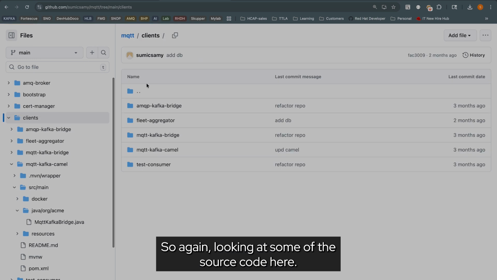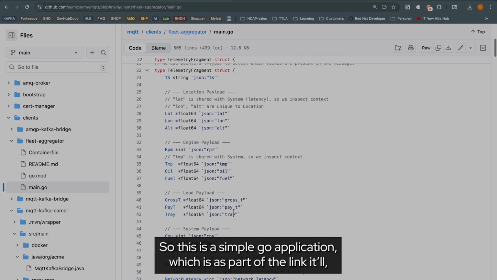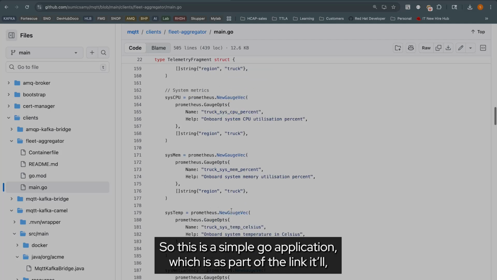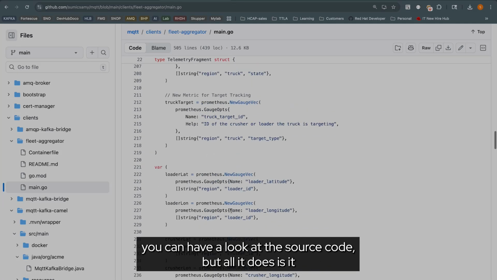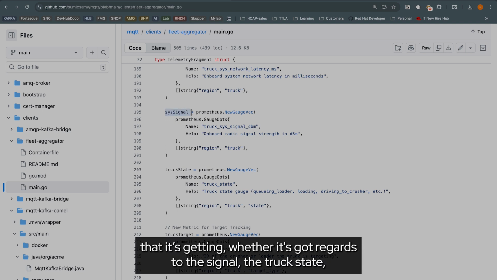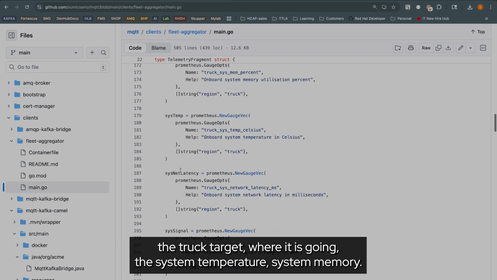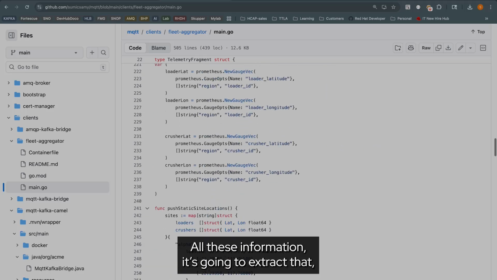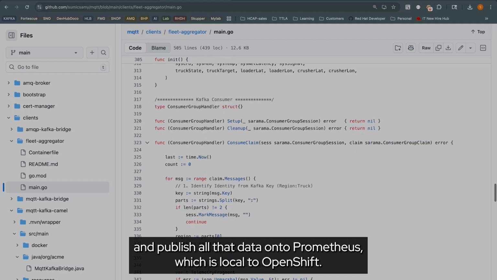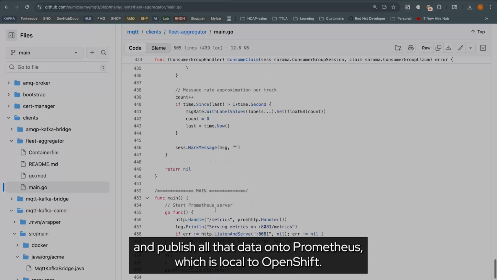Looking at some of the source code here, this is a simple Go application, and as part of the link, you can have a look at the source code. All it does is capture all these different data points, whether it's with regards to the signal, the truck state, the truck target, where it is going, the system temperature, system memory. It extracts all this information and publishes all that data onto Prometheus, which is local to OpenShift.